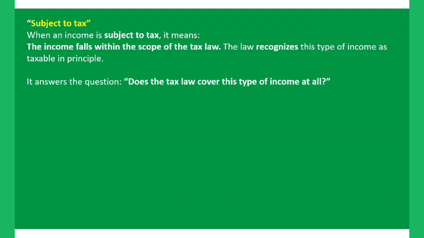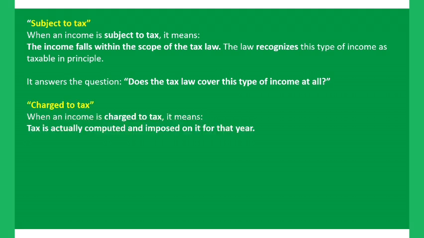So that is why we say subject to tax simply means within the scope of taxation. But when we say an income is charged to tax, it means that tax is actually computed and imposed on it for that year. So the income upon which tax is imposed or computed is what we call chargeable income.